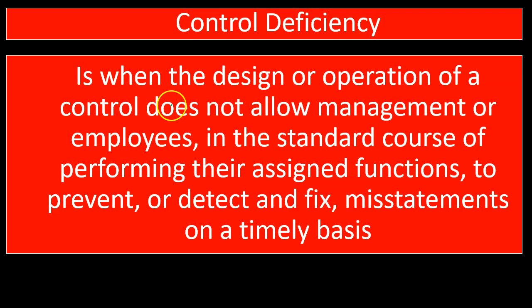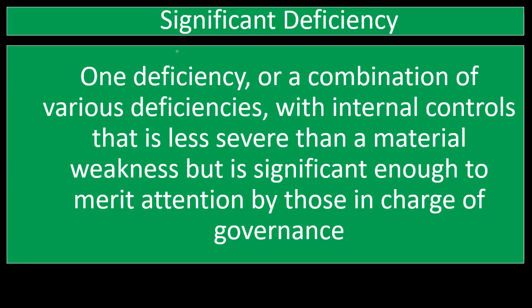It's when the design or the operation of the control that's been put in place does not allow management or the employees that are involved in this process, in the standard course of performing their assigned functions. So we can't sit there and say, well, they could have done it if they did these other things that are outside of what they're assigned to do. No, the control means that it's in their assigned function to prevent or detect and fix misstatement on a timely basis. So it's not allowing them to prevent or detect and fix on a timely basis the misstatement. That's going to be a deficiency in the control, of course, leading to a higher risk that the financial statements are going to be misstated in some way.